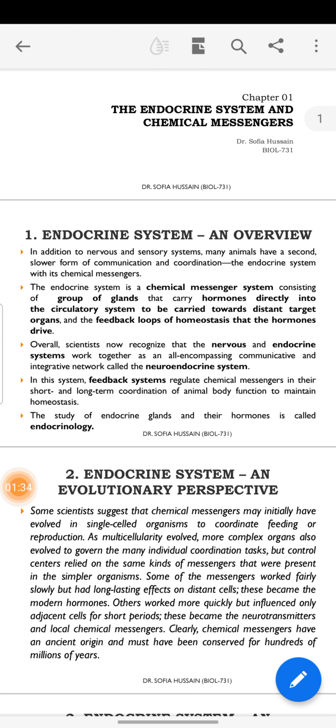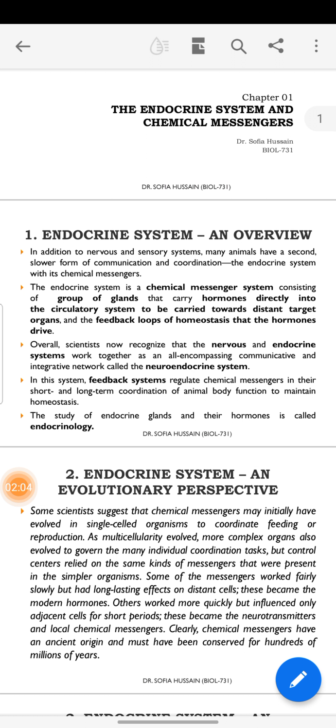So the endocrine system is the chemical messenger system of our body regarding any stimulus which is created outside or inside our body. The endocrine system is a chemical messenger system consisting of a group of glands that carry hormones directly into the circulatory system, towards distant target organs, and to the feedback loops of homeostasis that hormones drive.